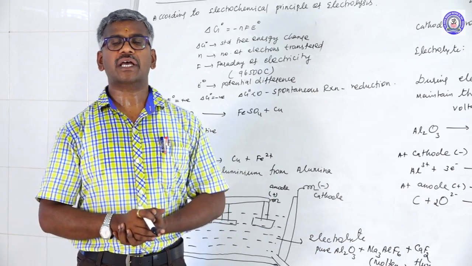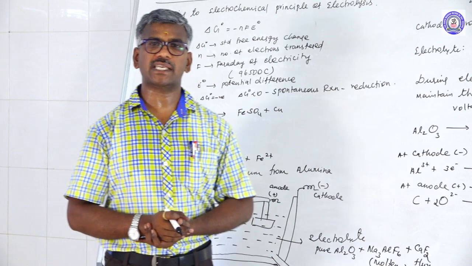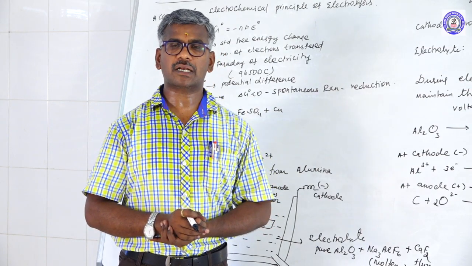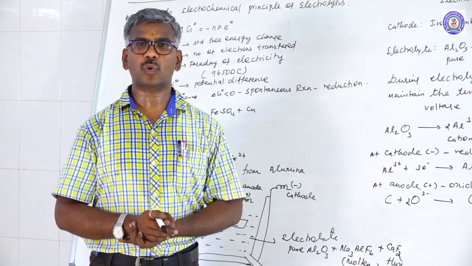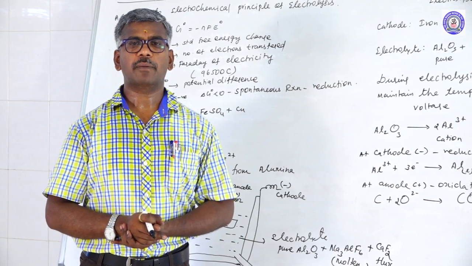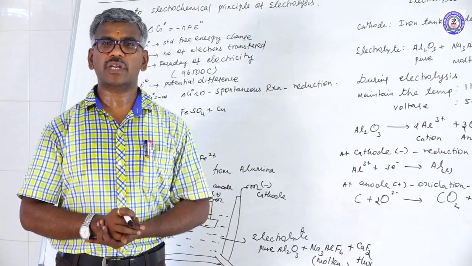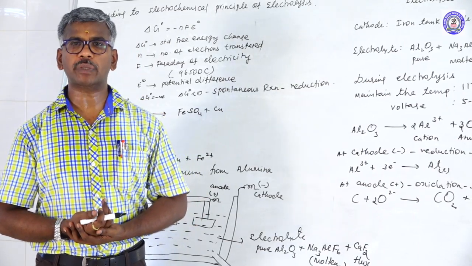Another one is refining of crude metal. For refining of crude metal, there are different types. First one is distillation, another one is liquefaction, another one is electrolysis, zone refining, vapor phase refining, another one is the roll process, chromatography, parting process, vacuum arc furnace refining, another one is poling, and the last one is cupellation. These are the refining methods for crude metal.